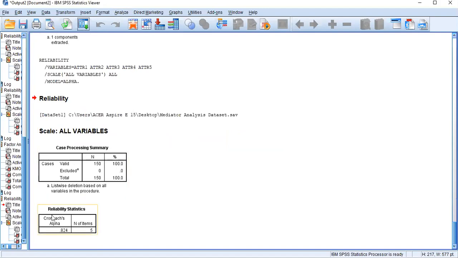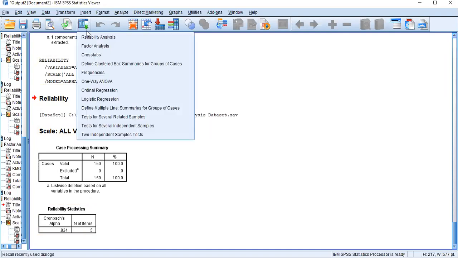Then you can see the reliability statistic of my first independent variable. It scores 0.824. That means it is more than 0.7. The condition is your Cronbach's alpha value needs to be higher than 0.7. Okay, it needs to be higher than 0.7.